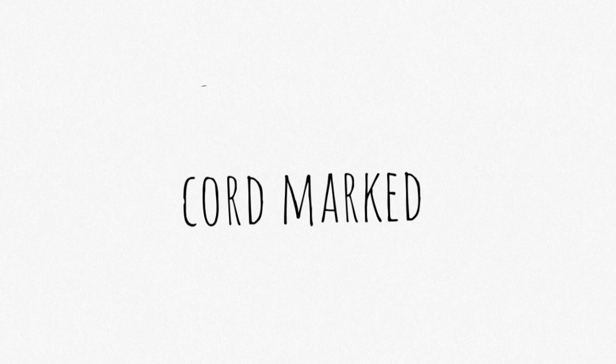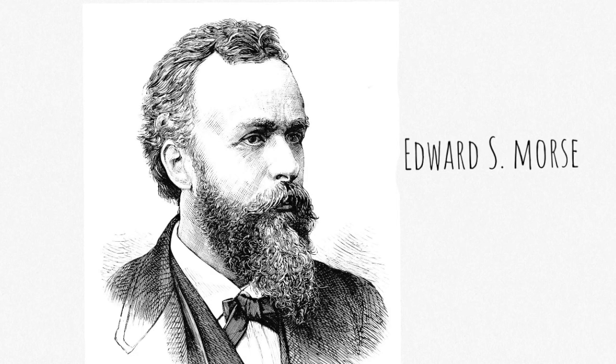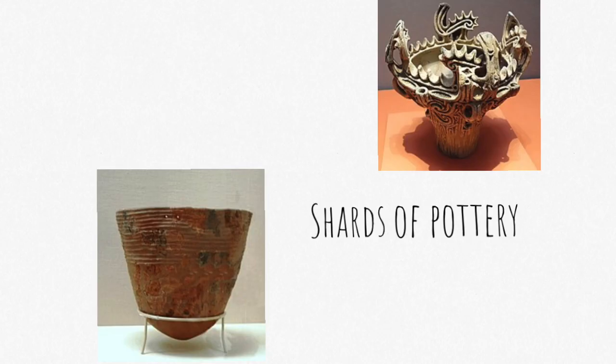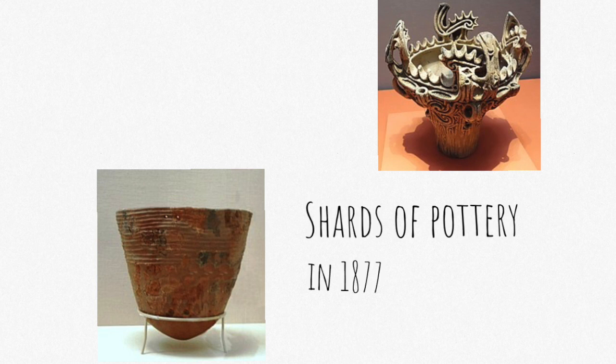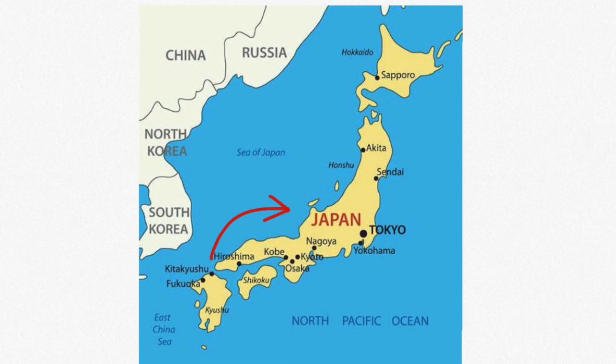Jomon people were also called cord-marked. It was first applied by Edward S. Morse, an American scholar who discovered shards of pottery in 1877 and subsequently translated it into Japanese as Jomon. There is a lot of evidence for this second migration, that they ultimately spread over Japan.